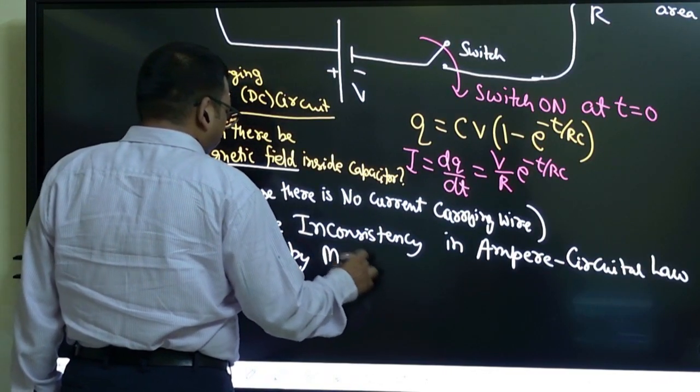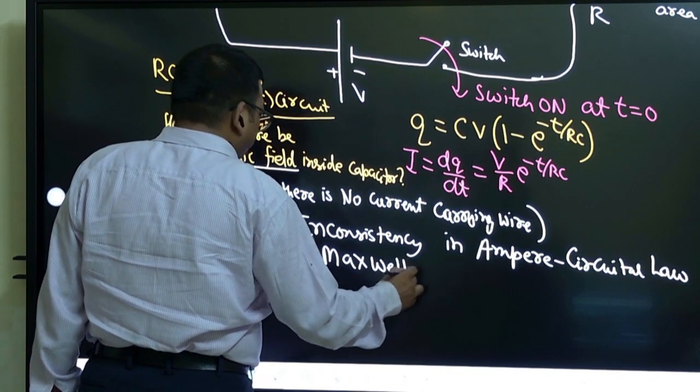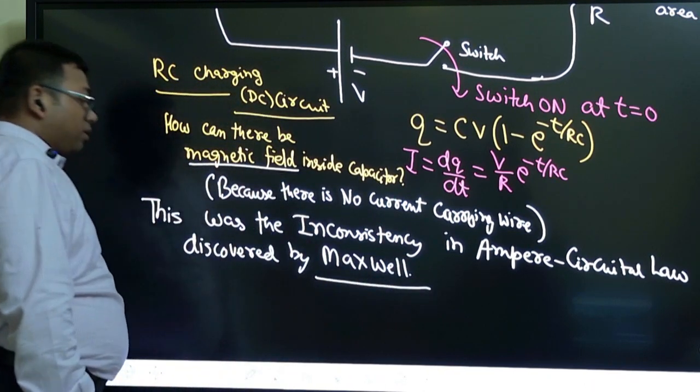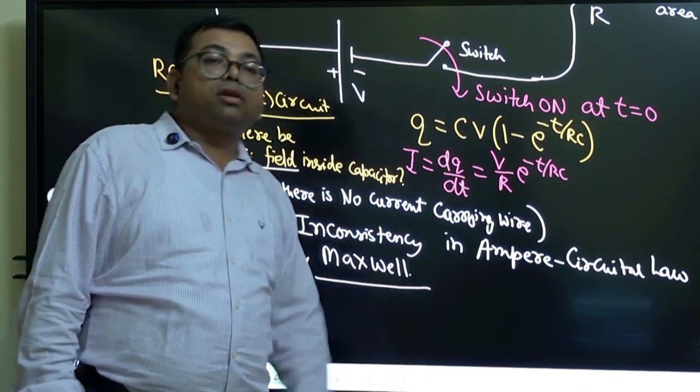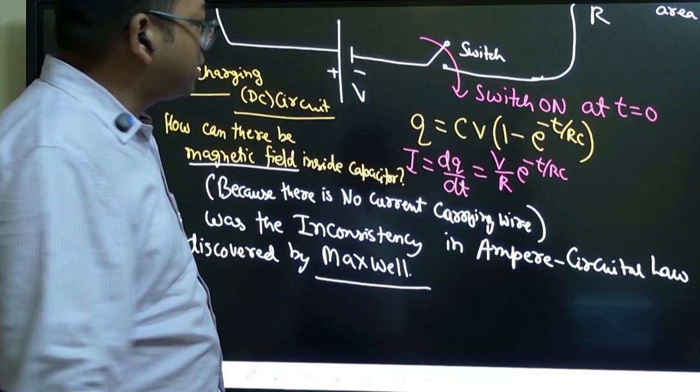So Maxwell was the first person to discover the mistake in Ampere Circuital Law, because Ampere Circuital Law says that